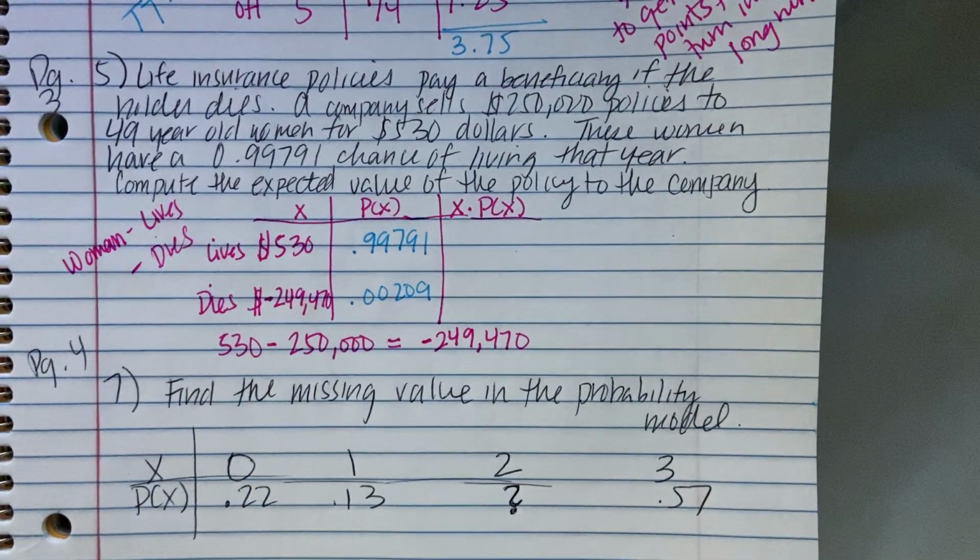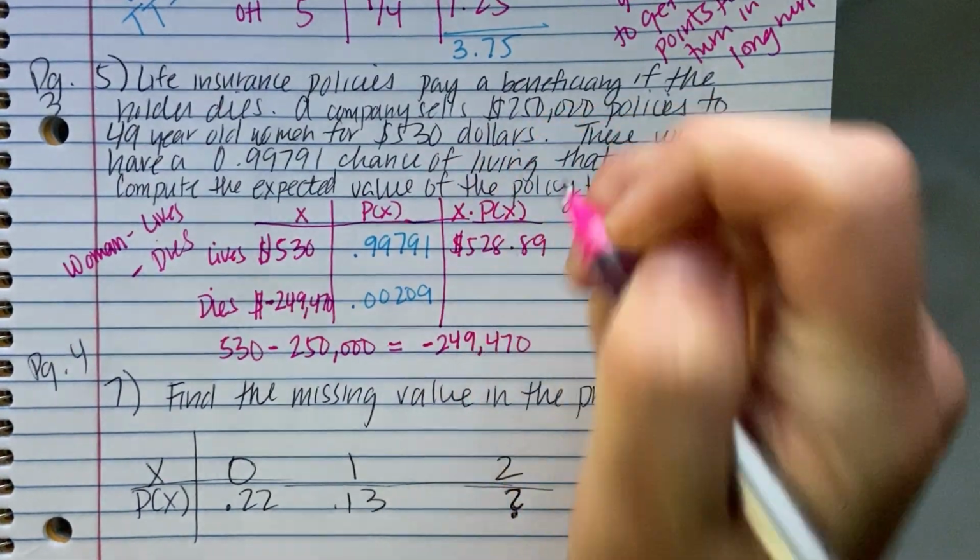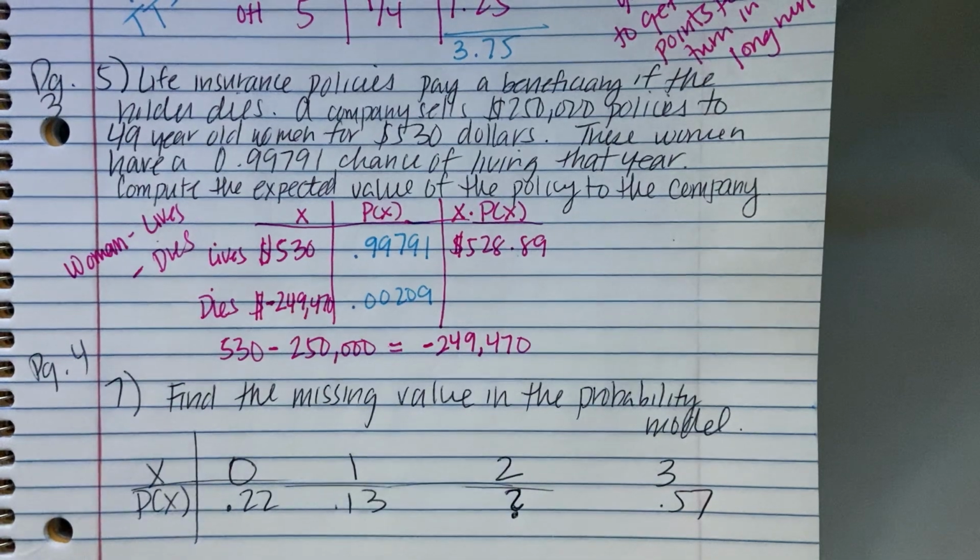Let's put it in the calculator, and by calculator I mean Google. It is, rounding to the nearest cent, 528.89. Now, multiplying the negative 249,470 times 0.00209, negative 521.39.